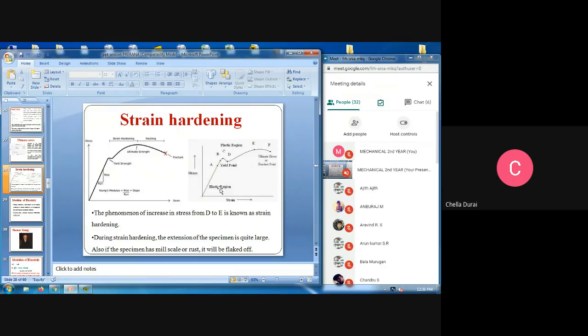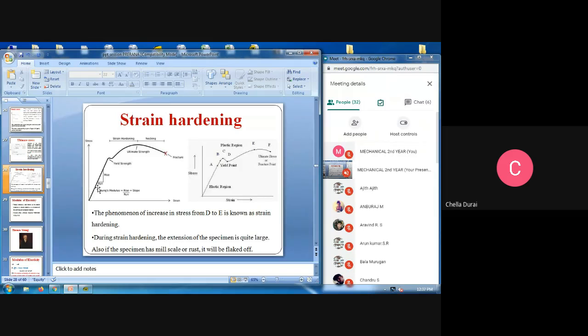In this stress strain curve, the elastic region is there, then the plastic region. The regions are also very important: from where to where is the elastic region, from where to where is the plastic region, and where the yield stress or fracture point will occur. Also, you want to know Young's modulus.